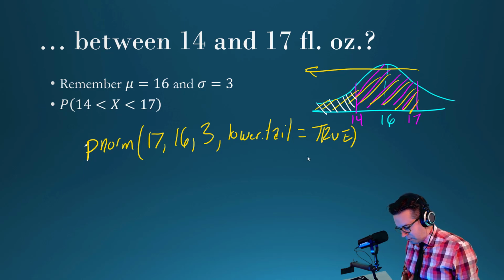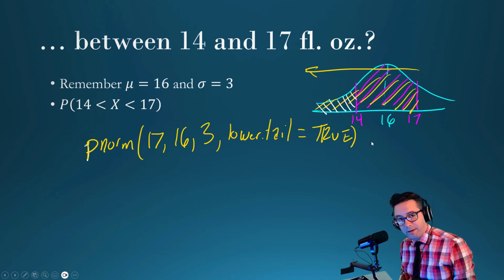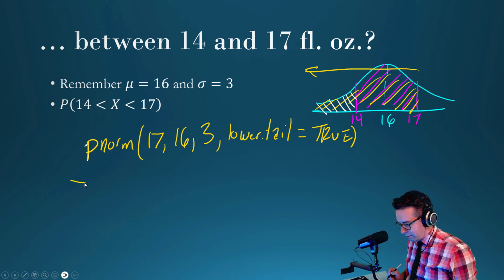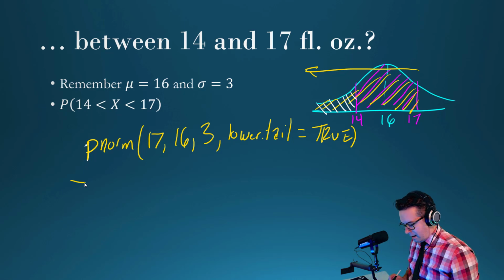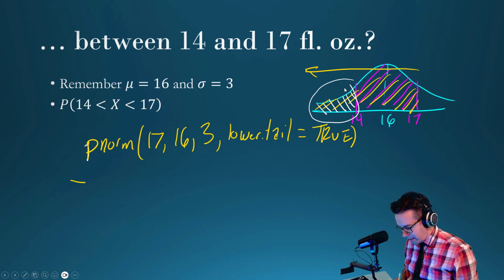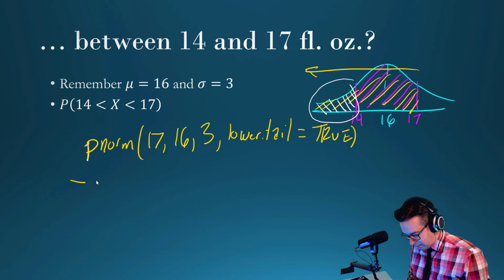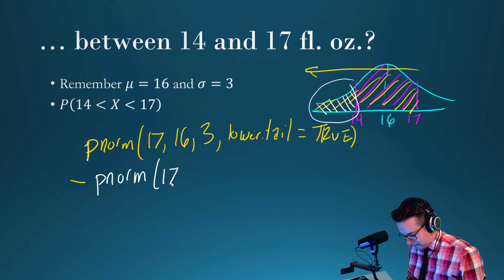And then on that same line, I can't just extend it, so I'm going to do this kind of vertically. We're going to subtract that white area, right? And so then it's just going to remove all of this right here from the yellow, the part we know we don't want. And then what we're left with is that fuchsia. And so it'd be P norm, not 17, 14, excuse me.